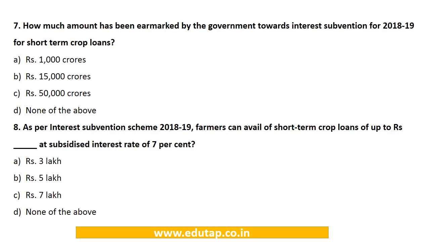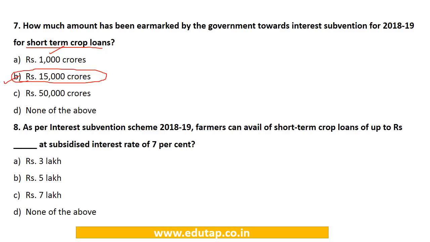Next question. So this one is on the second notification. How much amount has been earmarked by the government towards interest subvention for 2018-19 for short-term crop loans? So this is a straightforward factual question. Options are rupees 1000 crores, rupees 15,000 crores, rupees 50,000 crores, or none of the above. So we have to remember that the amount which has been earmarked by the government for 2018-19 for interest subvention for short-term crop loans is rupees 15,000 crores. So the answer to this will be option number B.